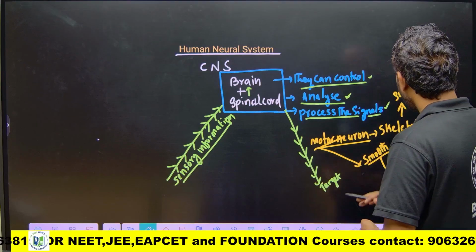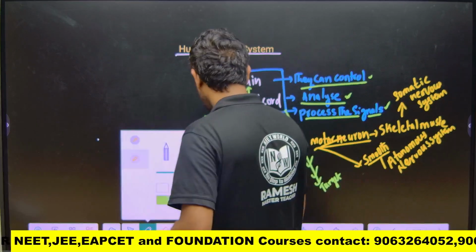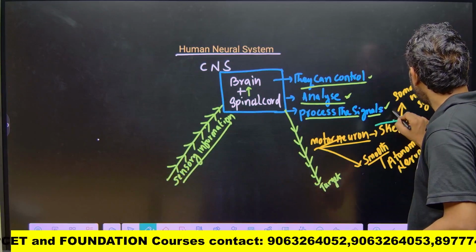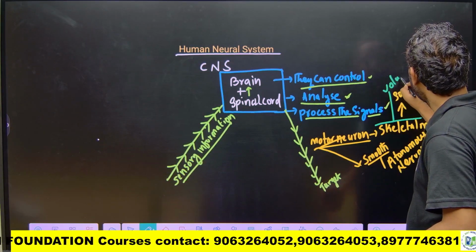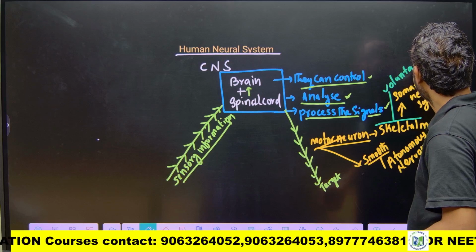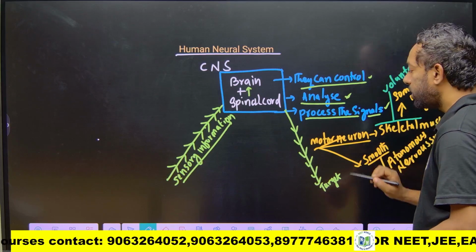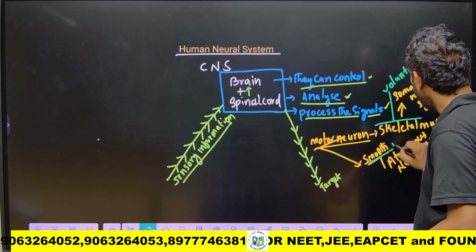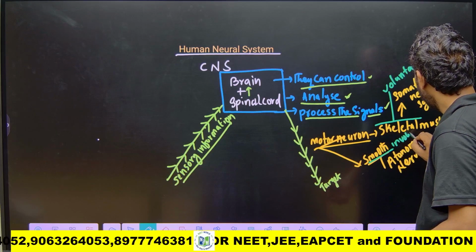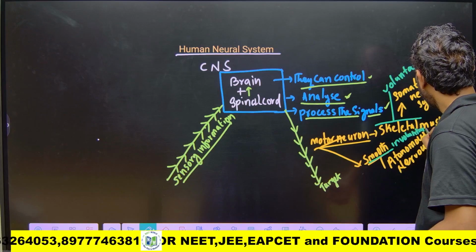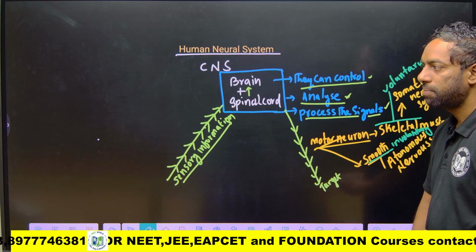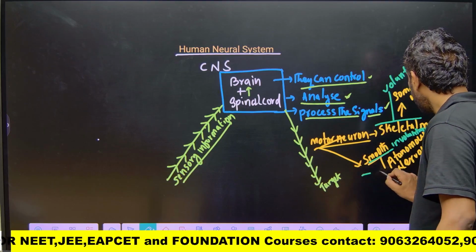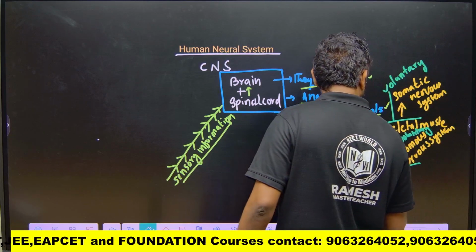The skeletal muscle is the voluntary muscle, and the autonomic is the involuntary muscle. Smooth muscles are involuntary. Involuntary muscle again has two types, sympathetic and parasympathetic.